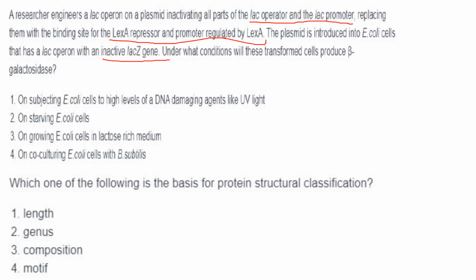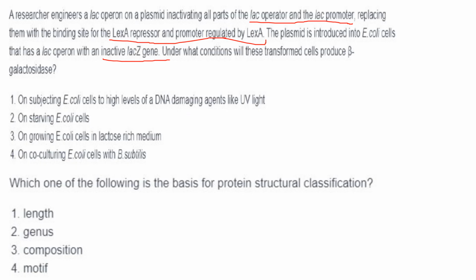Now how can that be degraded? That is by using various DNA damaging agents such as UV light. So once the LexA repressor is degraded, the promoter will get activated and the RNA polymerase will bind to the promoter and it will start synthesizing your beta-galactosidase gene.